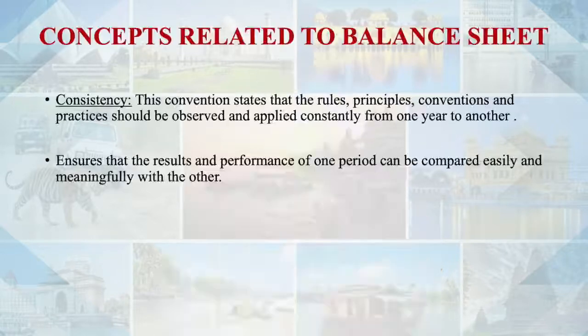Why? Because if we keep on changing the methods, if we keep on changing the rules and regulations, the comparability is not going to be there. I cannot compare the results of one year with the last year or the previous years. Why? Because in the previous years, some other rule was applied. I was following some other method, and in the current year I am following some other method. So how can I compare the results of this year with the last year when the methods have changed? So for that particular reason, we say that we should be very consistent. We should not keep on changing our methods, so that the performance and the results of one period can be easily compared with the others.